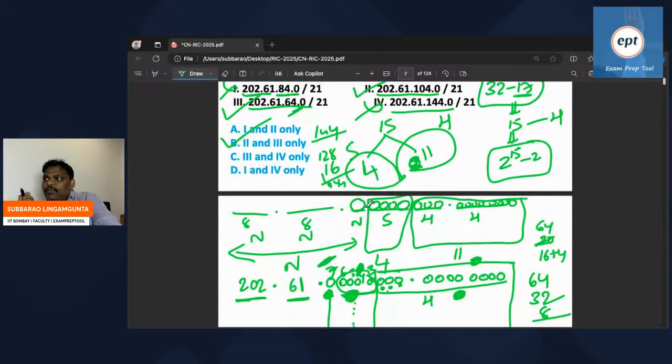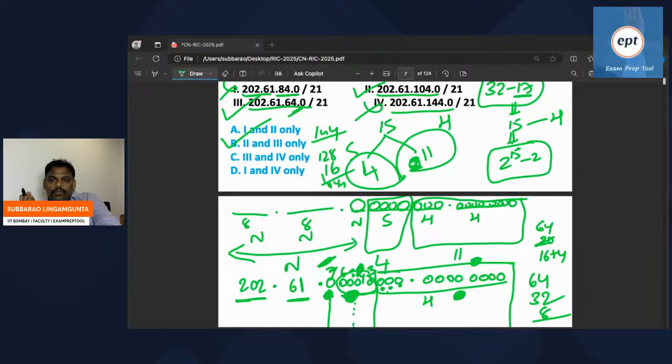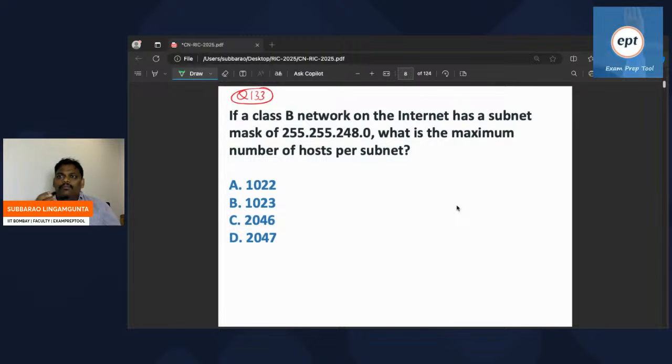It's a little tricky problem. I don't know how many people got it. Right, perfect. Yeah, what is the answer of this problem?